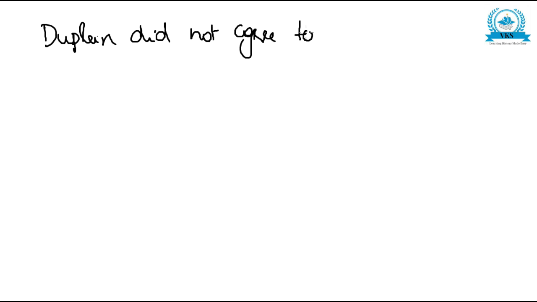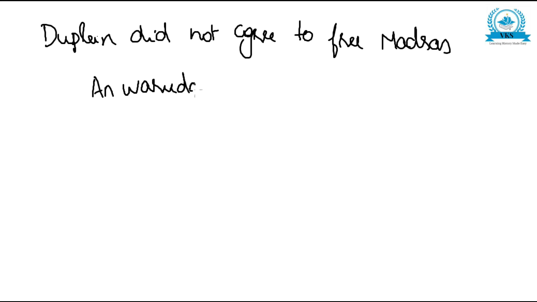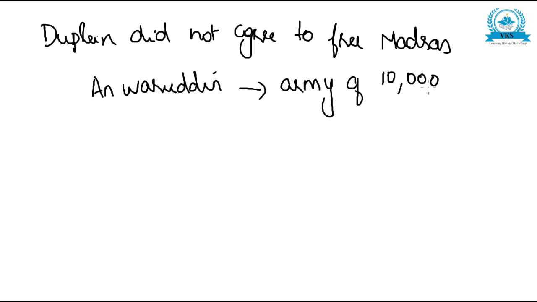So naturally Dupleix did not agree to this. Dupleix told them, we are not going to. Dupleix did not agree to free Madras, to give back Madras. Because of this, Anwaruddin decided to fight a war. Anwaruddin sent a huge army of 10,000 to capture Madras.